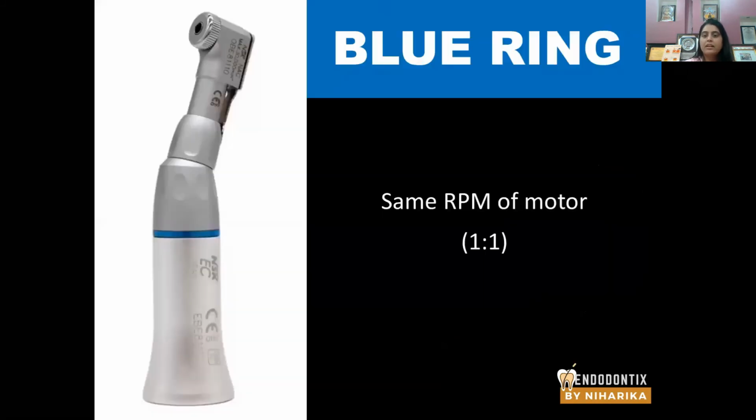Okay, coming to blue ring. Blue ring produces the same RPM as that of a motor. For example, your micromotor is set at a value of 10,000 RPM. So when you apply a blue ring contra angle handpiece, they will produce around 10,000 RPM only. Alright. So these particular handpieces are basically used with Kateskinen and piezo ring.